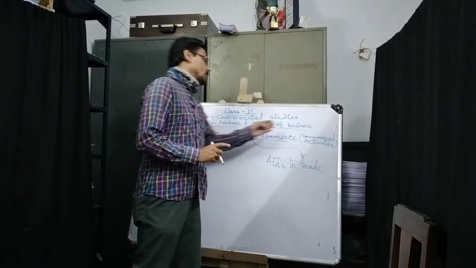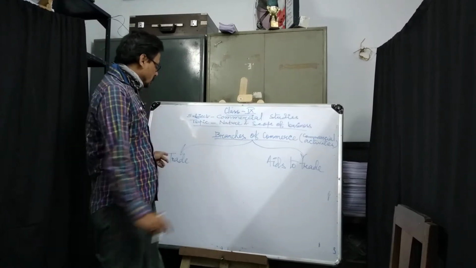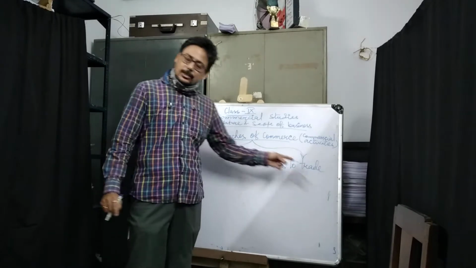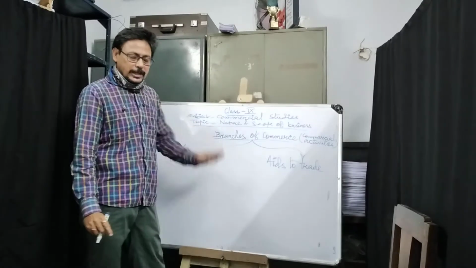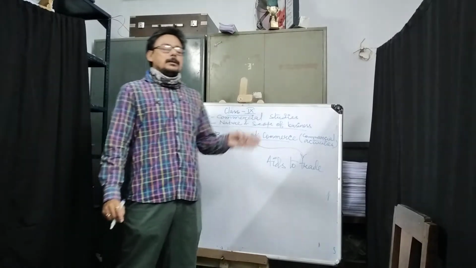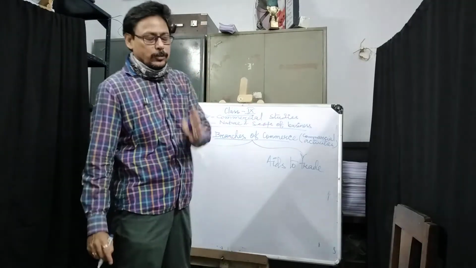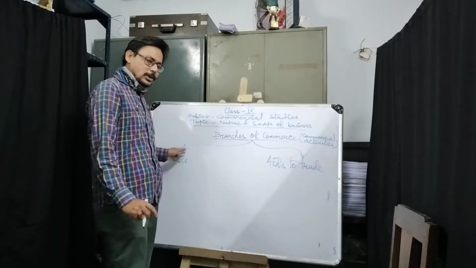Commercial activities are called branches of commerce. Branches of commerce are also divided into trade and aids to trade. Trade I have discussed. Clear? Home trade, foreign trade, wholesale trade, retail trade, import trade, export trade, entry port trade. Everything I discussed last day, so I am not elaborating that part.